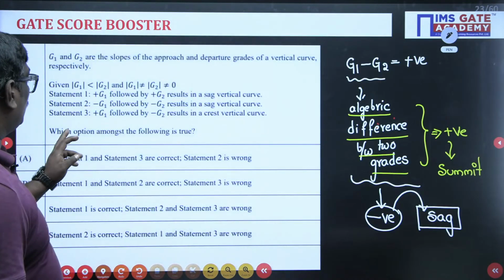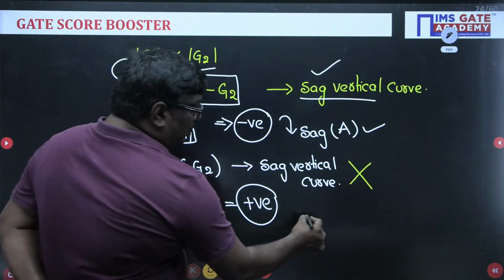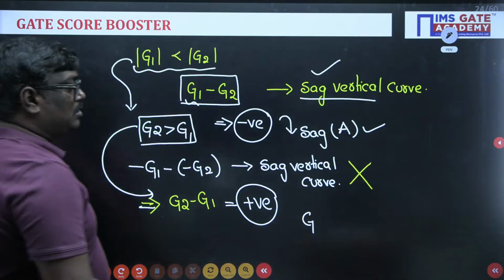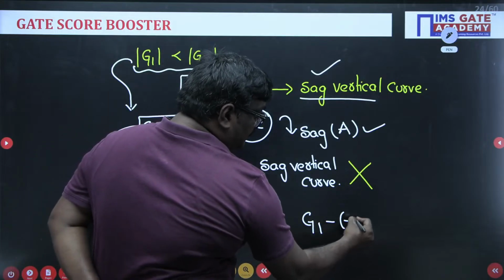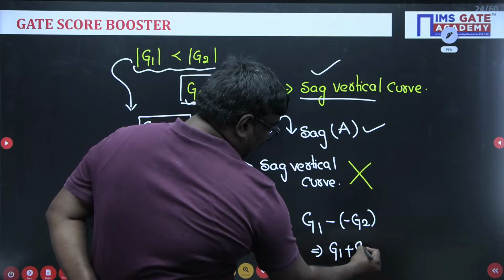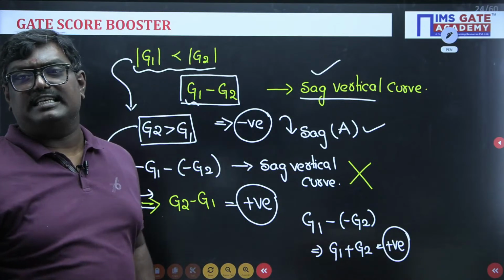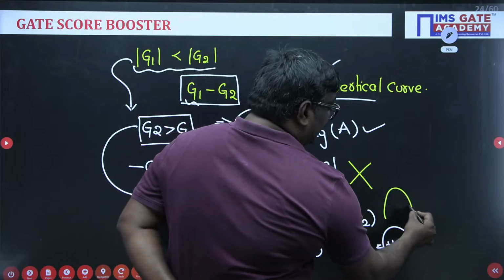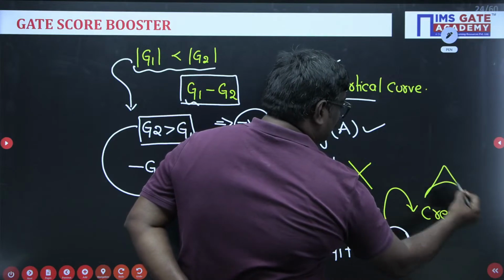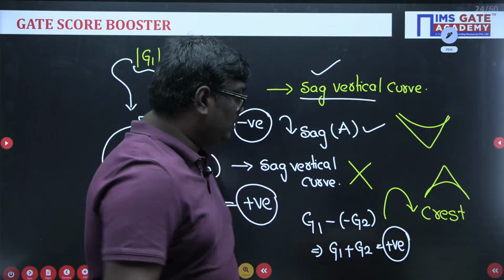Now option C: G1 followed by minus G2. G1 minus of minus G2 will be equal to G1 plus G2, which is a positive value. That indicates a summit curve or a crest. Crest means this one, sag means this one. So here crest is also correct.